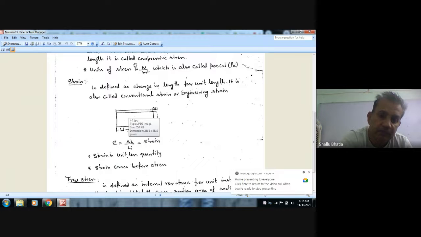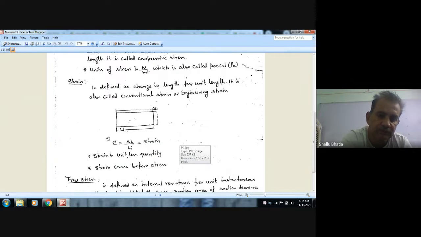In the above case, when we apply load, let the change in length be del L and initial length be Li, and strain is del L by Li. So this is represented by epsilon and it is a unitless quantity because strain is change in length by length.